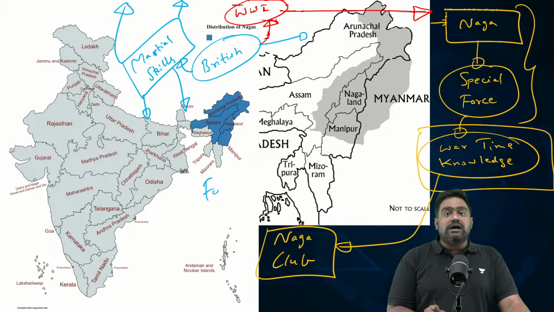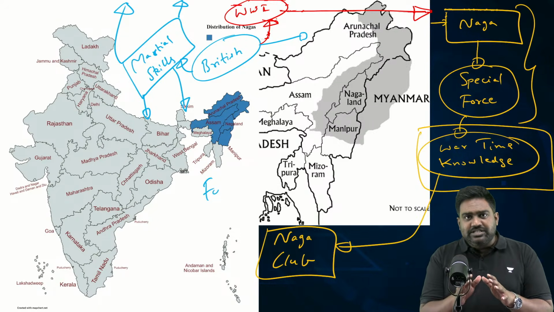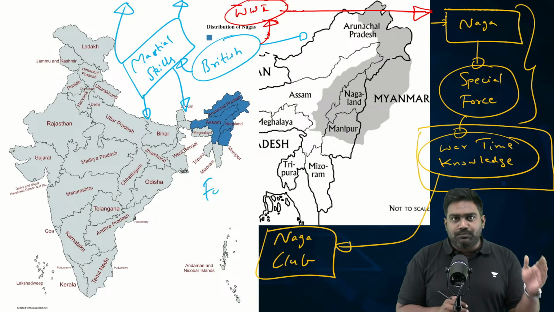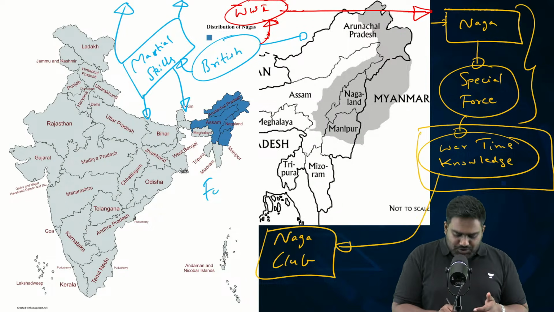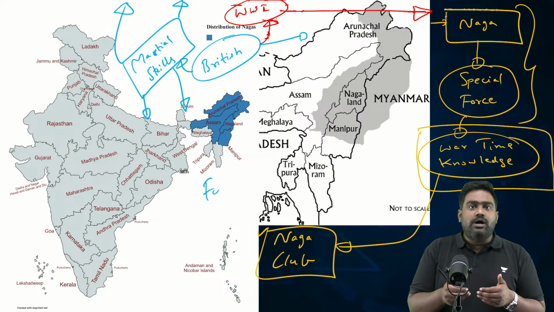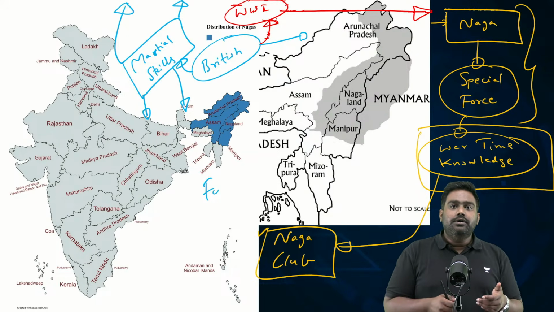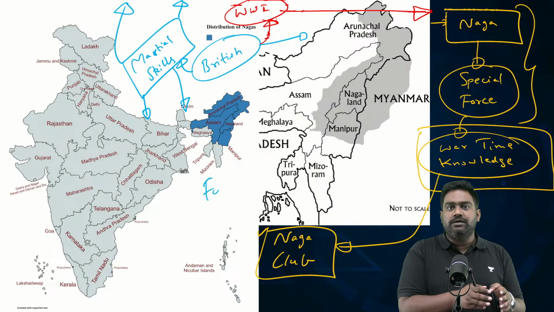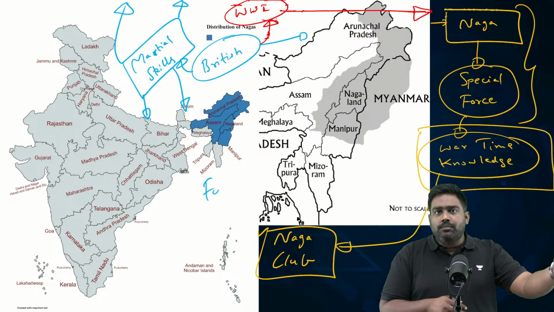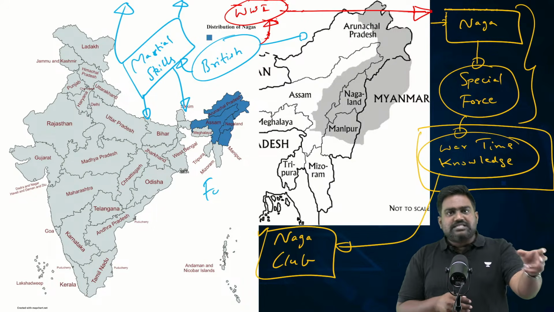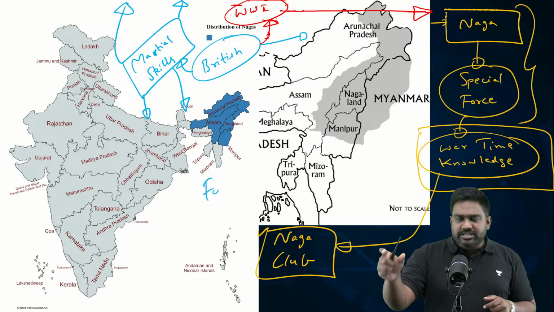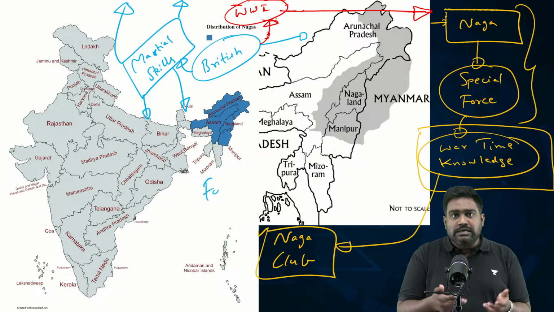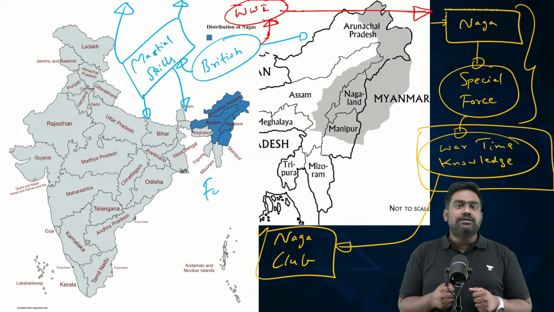The members of the Naga Club, which mainly comprised former soldiers and special force commandos who had fought in World War One for the British, came back with this wartime knowledge. They understood how nation states are formed. They understood the concept of nationalism, how national identity is built on ethnic lines. They saw in Europe that one ethnic group has a separate nation for themselves, one linguistic group has a separate nation for themselves. So they felt, why shouldn't Nagas have a separate country for themselves?